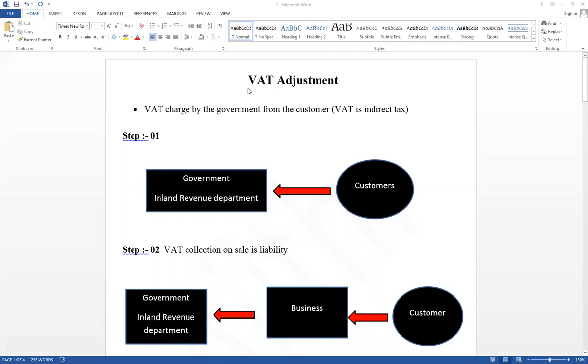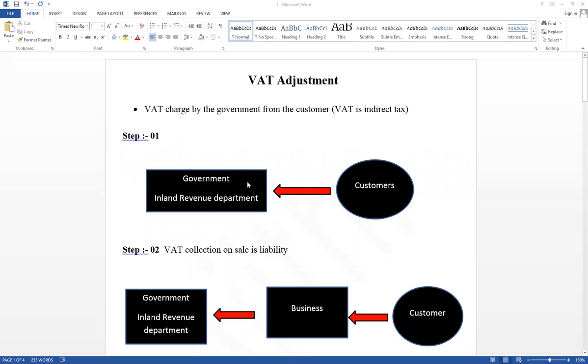Now I'm going to discuss value added tax adjustment, VAT adjustment. VAT is an indirect tax charged by the government from the customer. In accounting, we are going to prepare financial statements. Therefore, you have to know how to record it from the business point of view. Value added tax is charged by the government from the customer.